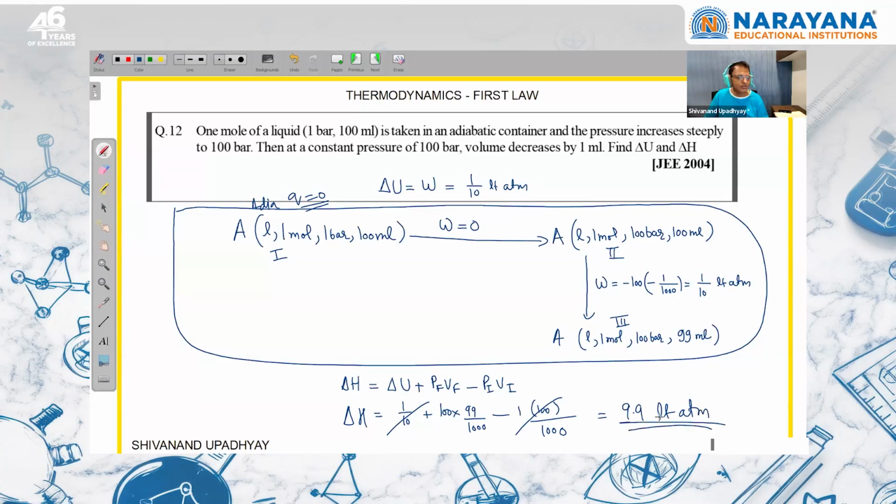So again, this question was asked. Read the question carefully, right? There are many questions asked on the relation between delta H and delta U. So this is very important for us.